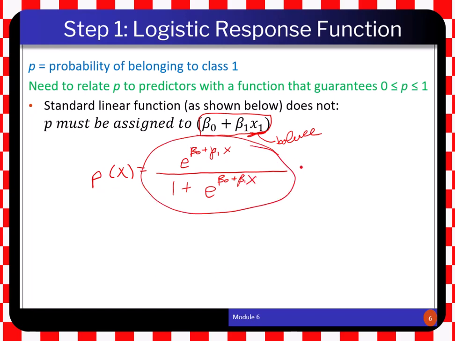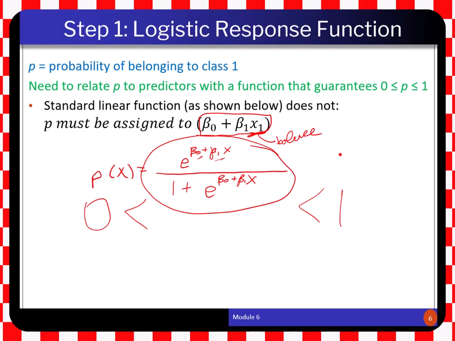This function can never be higher than 1 or lower than 0. So it's between 0 and 1. If we somehow estimate beta 0 and beta 1, this function guarantees that we are going to be between 0 and 1. This model is called the logistic model, or logit in short. There's another function called probit, which stands for probabilistic function.